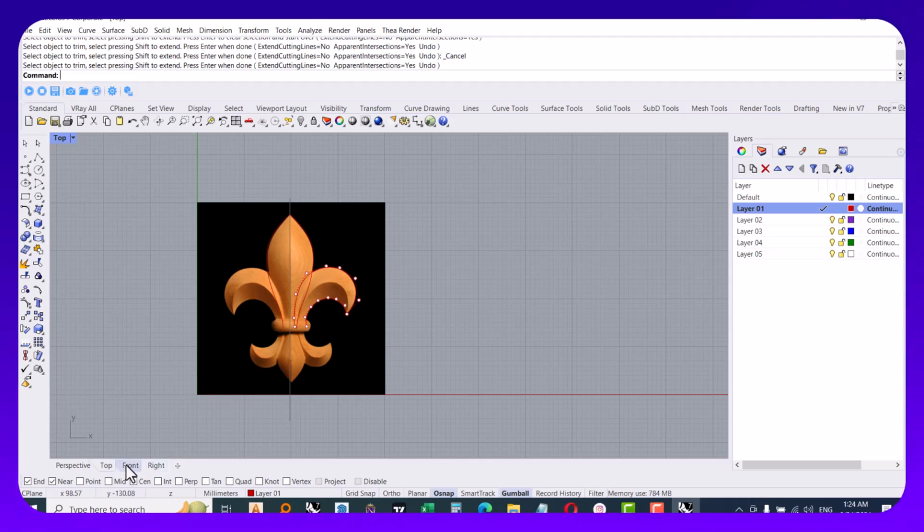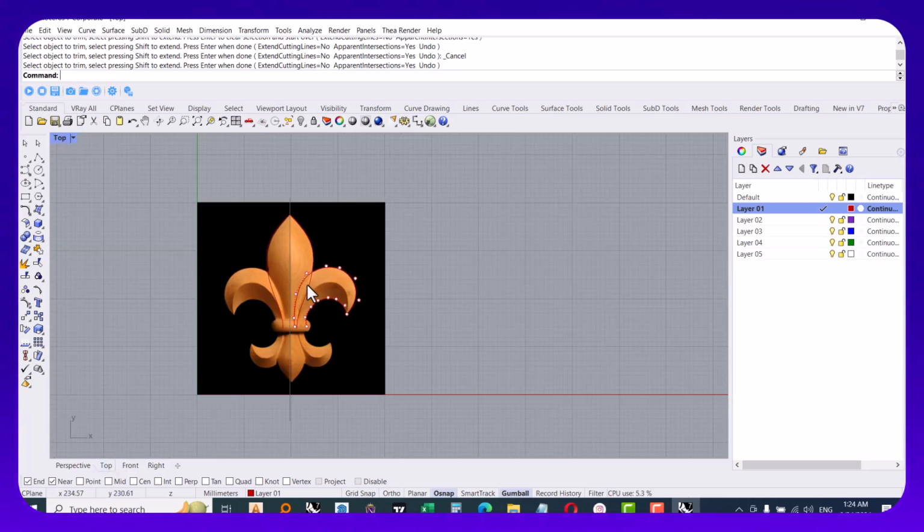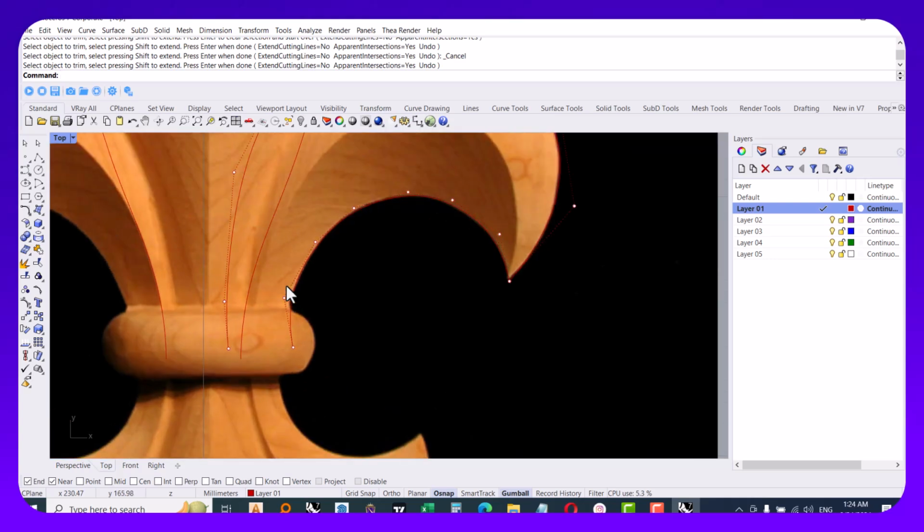And then I go to the front view to draw. Now I have sweep rails in the top view, so I have to go to the front view to draw cross sections.